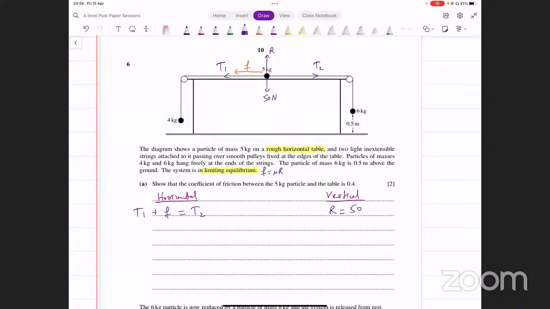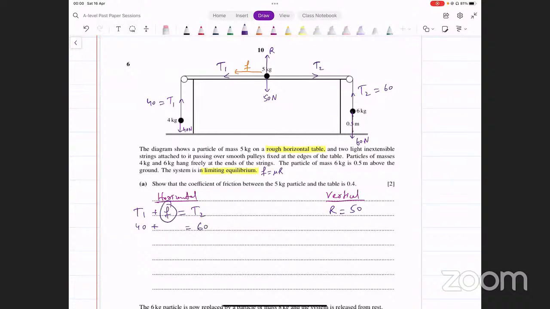Now, what about T1 and T2? For that, you have to consider the other particles. Left side वाला particle 4 kilograms का, इस पे downwards कितनी force लग रही है? 40 Newton. Upwards tension होगी, उसकी value भी कितनी हो जाएगी? 40. So T1 की value असल में 40 है. You can input that here. Similarly, 6 kg particle right side पे, उसका weight कितना है? 60 Newton. तो उस पे ऊपर टेंशन लग रही है क्योंकि सिस्टम इक्विलिब्रियम के अंदर है. Downward force is equal to the upward force. T2 की वैल्यू भी क्या हो जाएगी? 60 हो जाएगी. So this value is equal to 60.